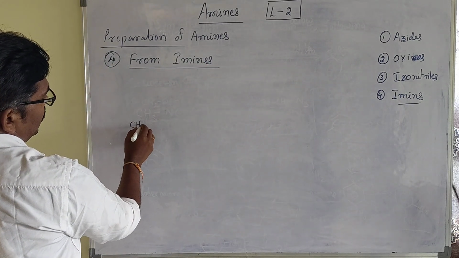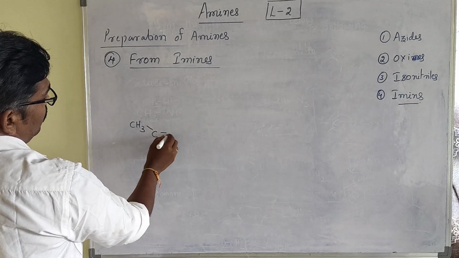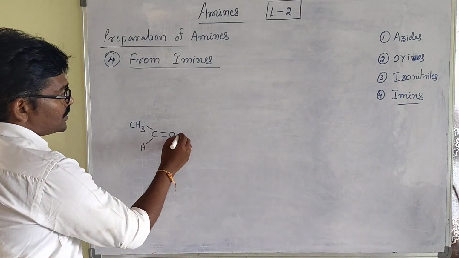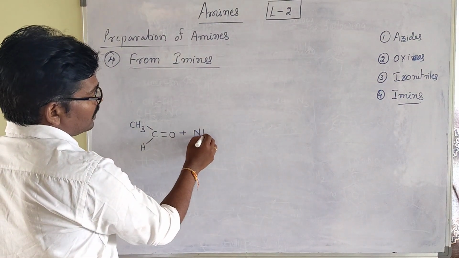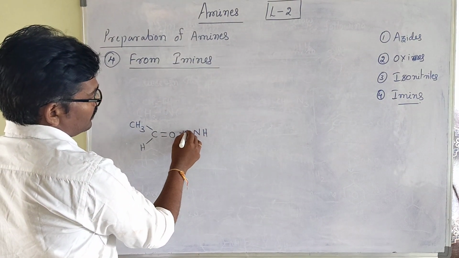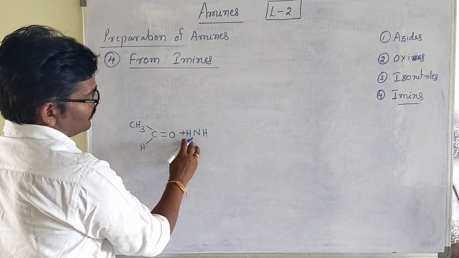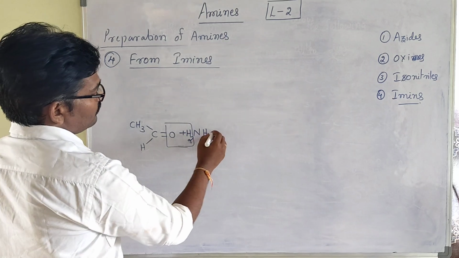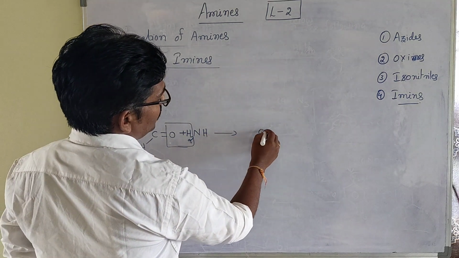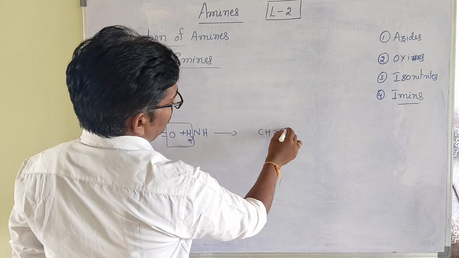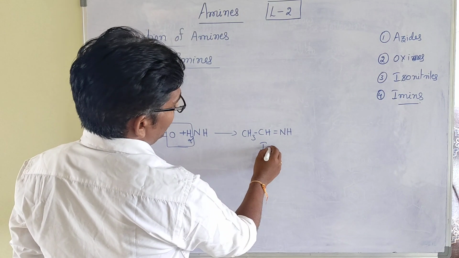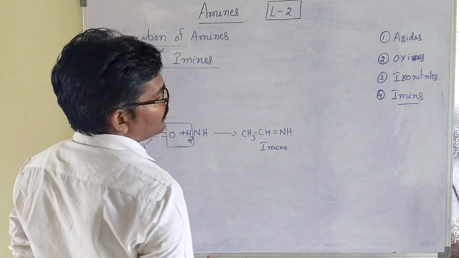For example, CH3-CHO, acetaldehyde. When it is treated with ammonia, that is NH3, H2O will be eliminated from this. Then CH=NH, then CH3. This is imine. Imine will be formed.